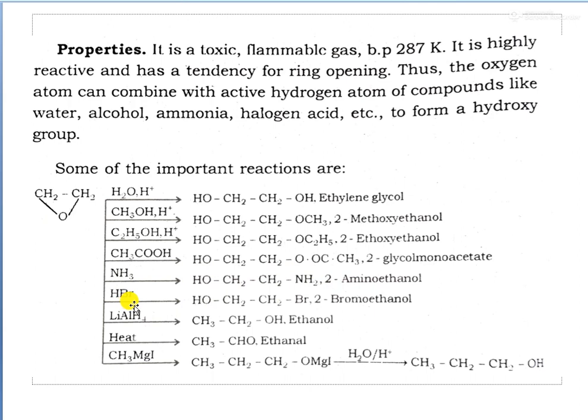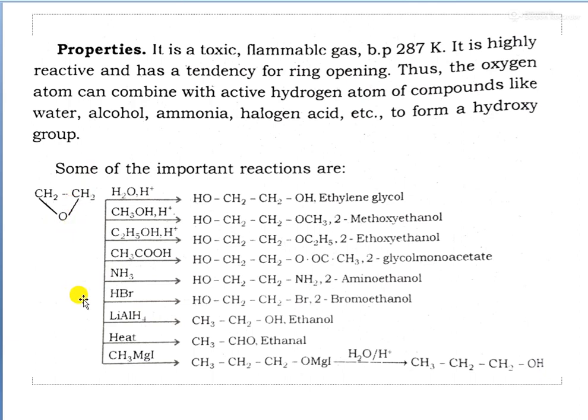With HBr, this is a halogen acid. So in case of HBr, an OH group and a Br group will be added across the CH2 bond. Then we get a bromoethanol. Then lithium aluminum hydride, this is a reducing agent. It can donate hydride ions to the structure, so the epoxide will be reduced. So hydrogen will be added. So CH3CH2OH will be the product.